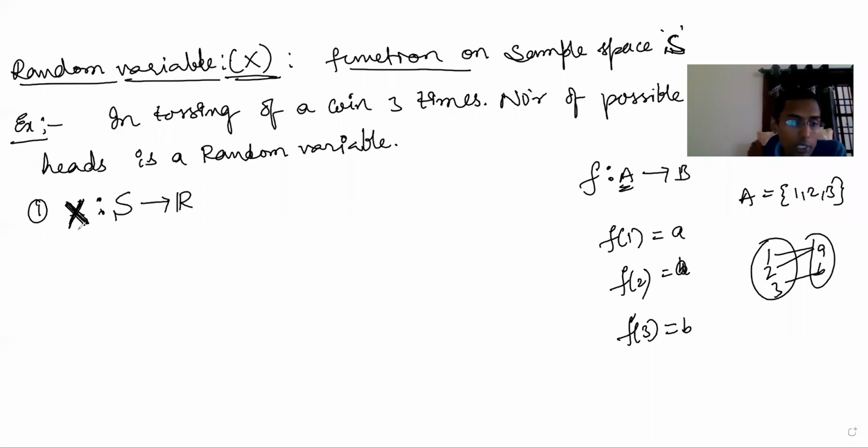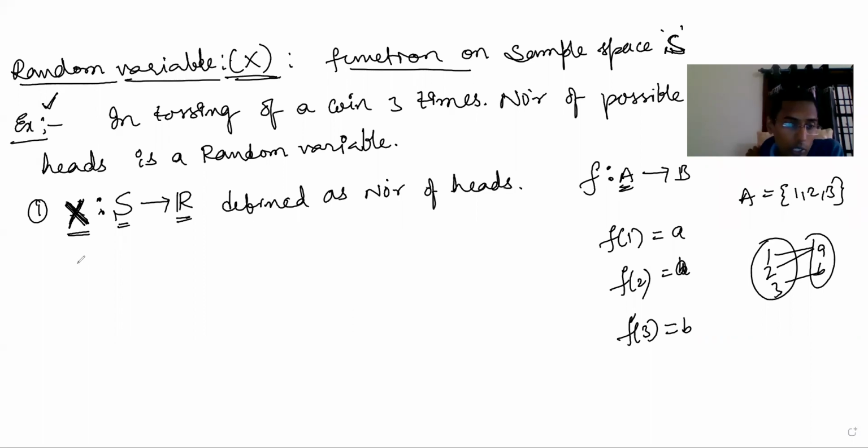Okay, this is it. Random variable is a function defined on S. Defined on S means what? It is from sample space S to some other set, that is S to real numbers. And here one thing is, whenever we say function, where to where it is a function and how it is defined. Image of 1 is A, image of 2 is A. So here how is it defined? Here X is a function from S to R, defined as, in this example, the number of heads.